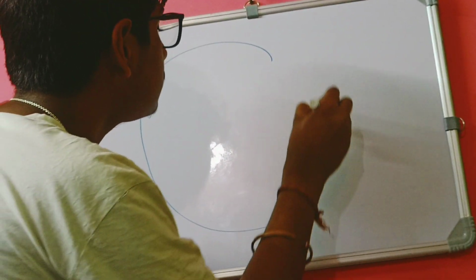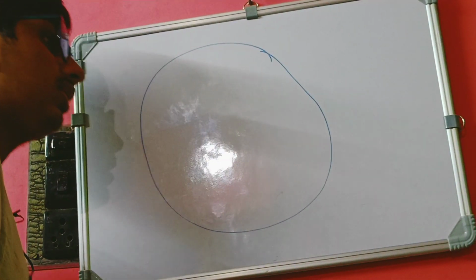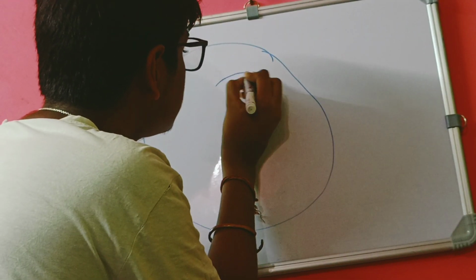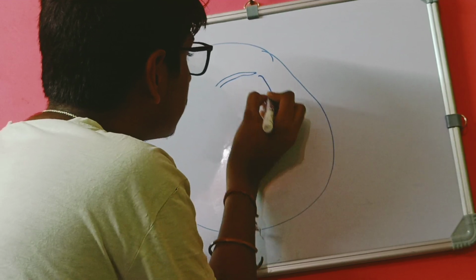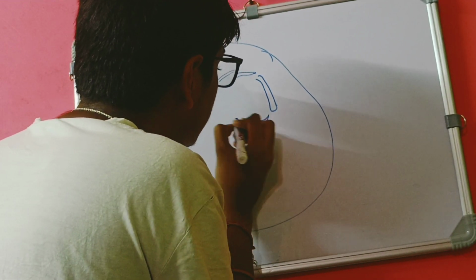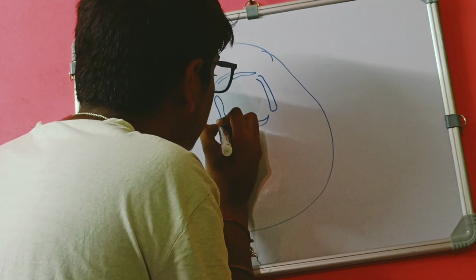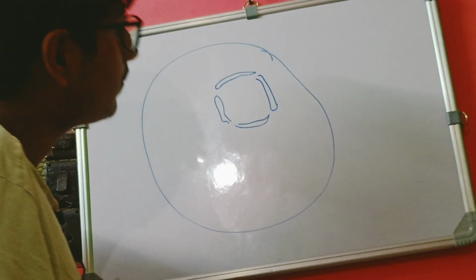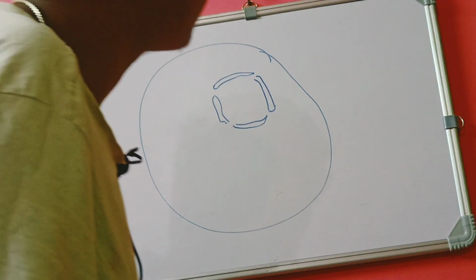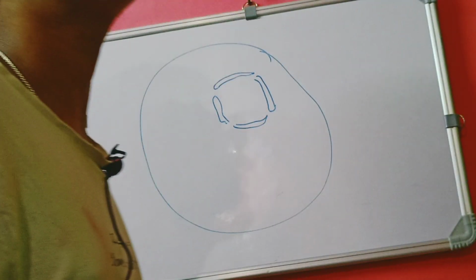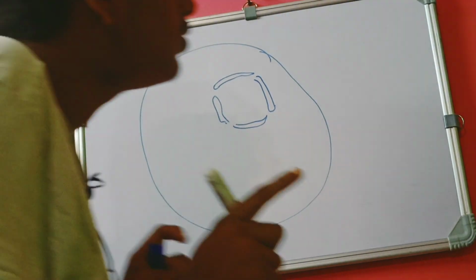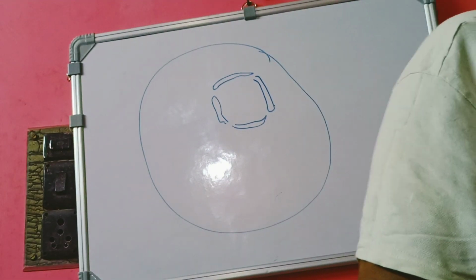So let's imagine this is an animal cell. In an animal cell, we know this is a nucleus, and inside it is a nuclear membrane. Let me tell you why we consider this an animal cell: because there is no cell wall, and most importantly, they have no specific shape.